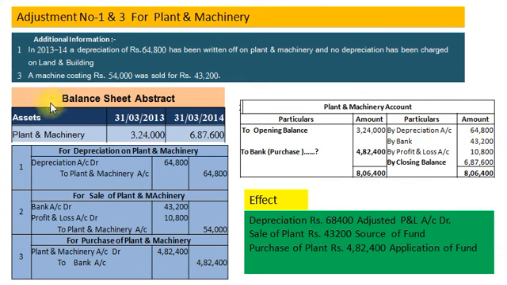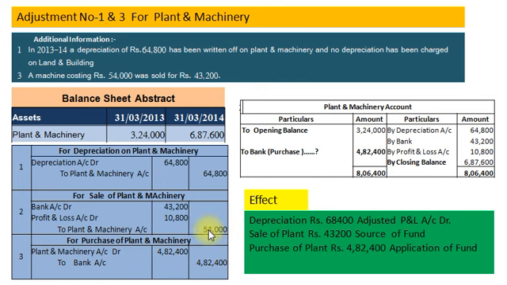And second entry for adjustment number 3, that is sale of plant and machinery. So bank account debit rupees 43,200. Profit and loss account debit rupees 10,800 to plant and machinery account rupees 54,000.